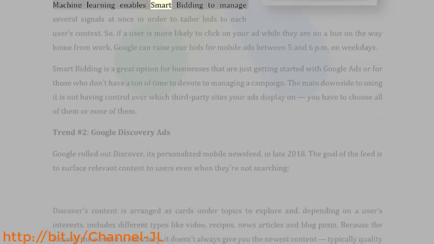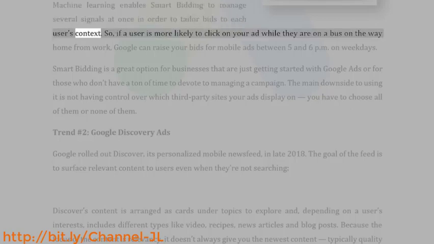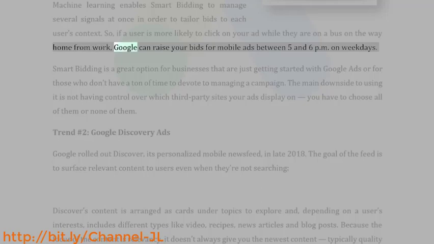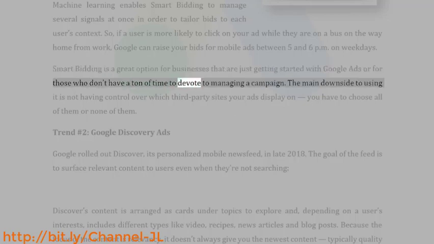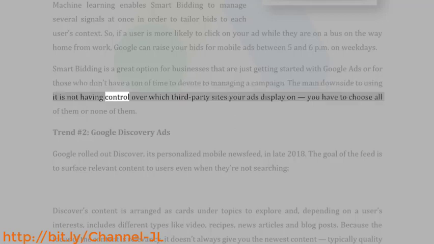Machine learning enables smart bidding to manage several signals at once in order to tailor bids to each user's context. So, if a user is more likely to click on your ad while they are on a bus on the way home from work, Google can raise your bids for mobile ads between 5 and 6 p.m. on weekdays. Smart bidding is a great option for businesses that are just getting started with Google Ads or for those who don't have a ton of time to devote to managing a campaign. The main downside to using it is not having control over which third-party sites your ads display on. You have to choose all of them or none of them.